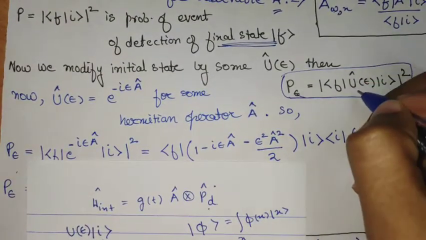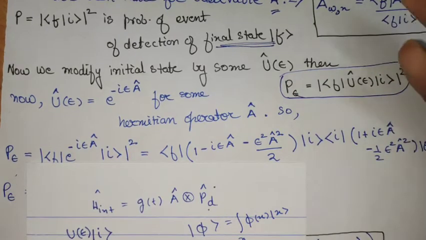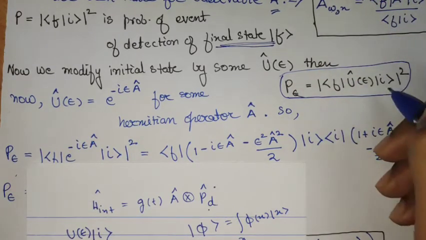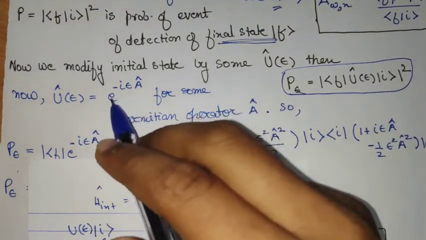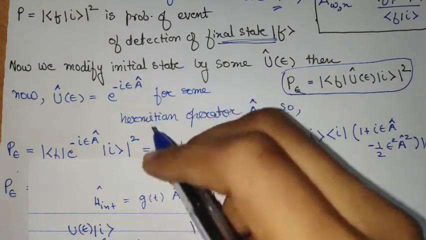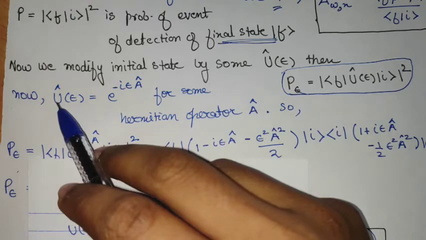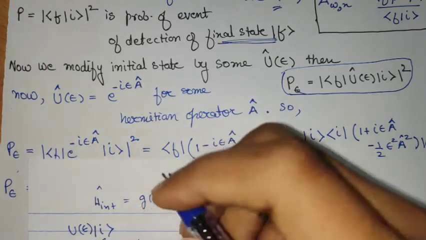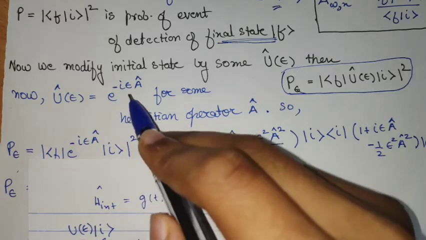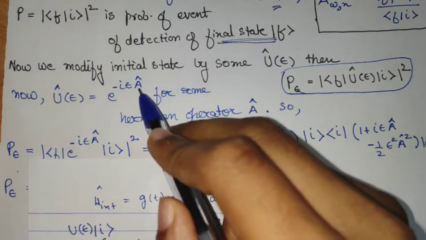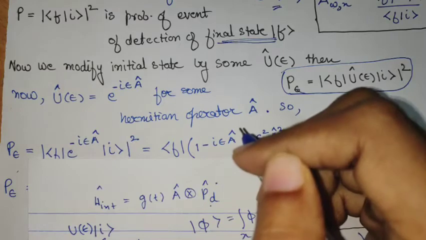Now any kind of unitary that takes place in quantum mechanics can be exponentiated over a Hermitian operator. So corresponding to every unitary, we get a Hermitian operator. This is a form of Stone's theorem, which proves the existence of such a Hermitian operator A, such that it brings about such a unitary change.